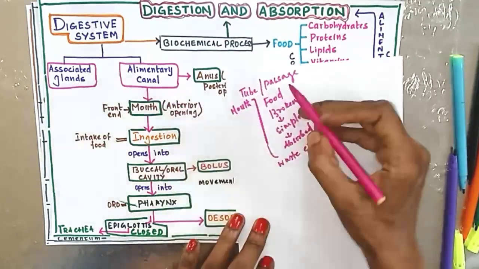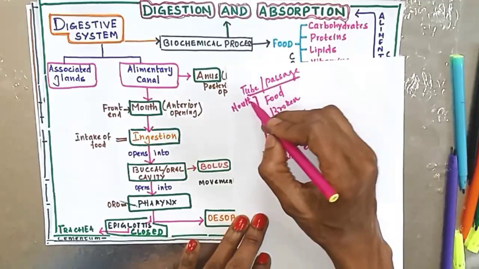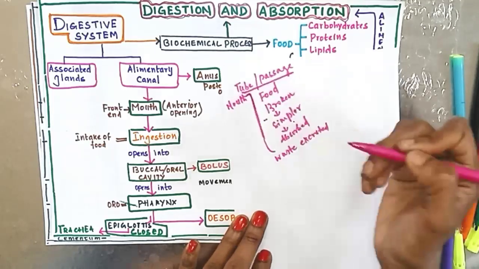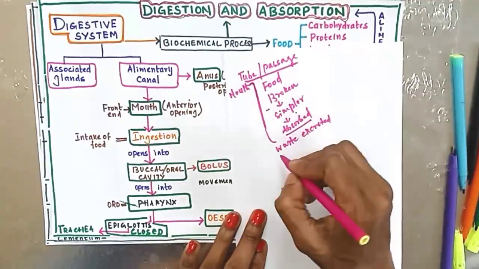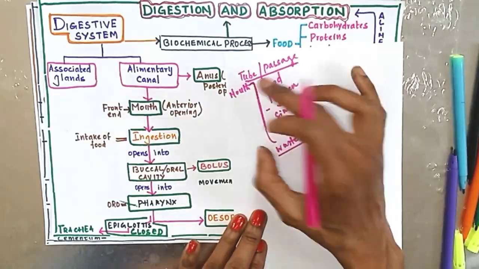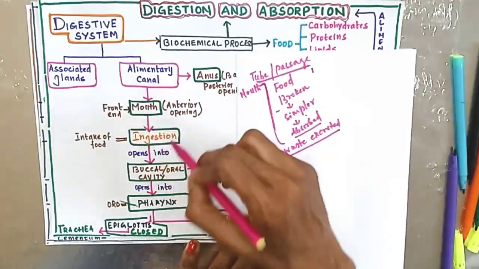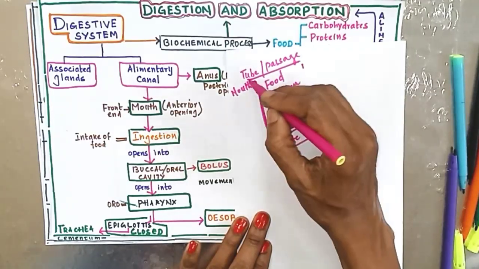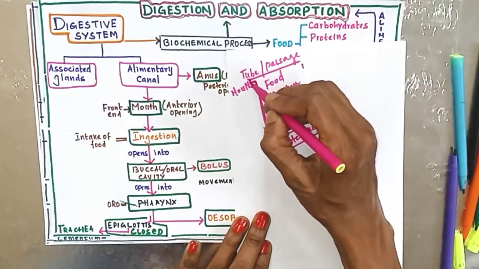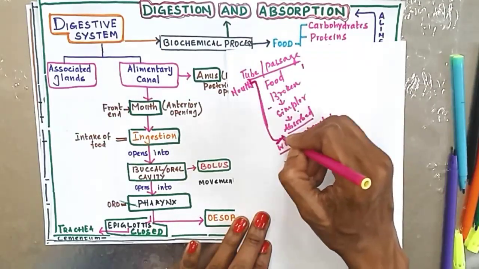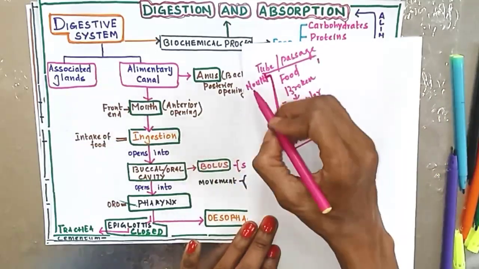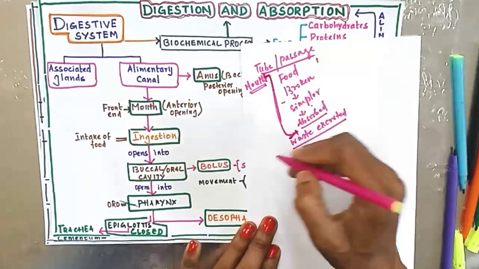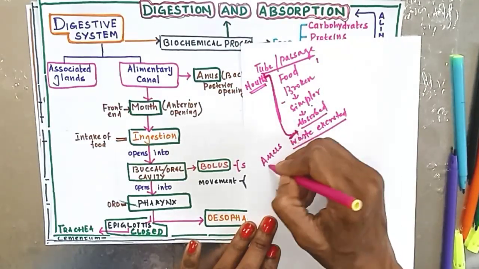So the alimentary canal is a tube or a muscular passage through which the food enters. It is broken down from complex form to simpler form, then it is absorbed and the waste is excreted out. This is the alimentary canal. It has two openings. A tube has two ends, the front end and the back end. The front end is the one which starts and the back end is the one which ends. So here the front end or the beginning of the alimentary canal is the mouth, and the part where it ends, you call it the anus, or the back end.